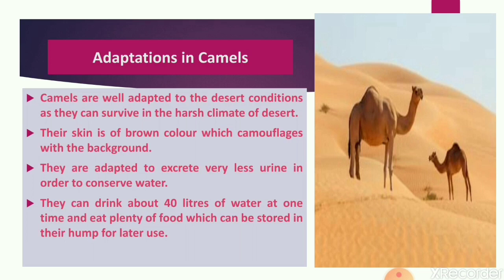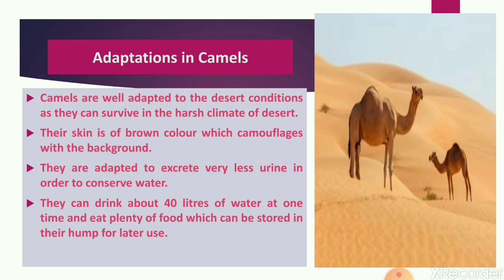First of all, camels have long legs. All of you have seen a camel, I think. Camels have long legs which keep the body away from the hot sand. Next, they have padded feet which help them in walking on hot sand. Means they can very easily walk on hot sand. Then they have leathery patches on their knees, which also protect their knees from the hot sand. Then their skin is brown in color, which helps them to merge with the background, again the concept of camouflage.